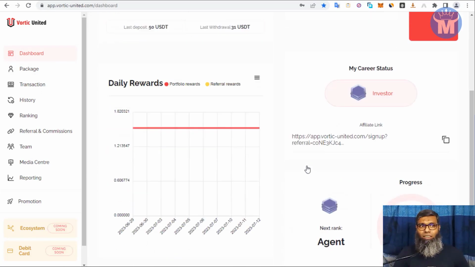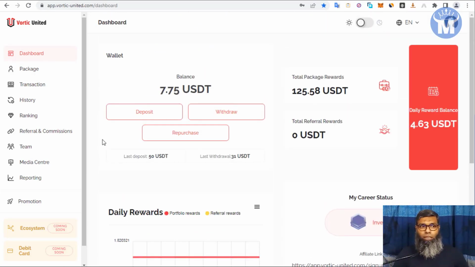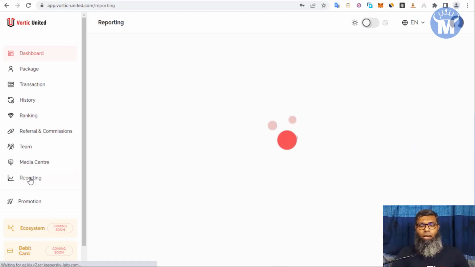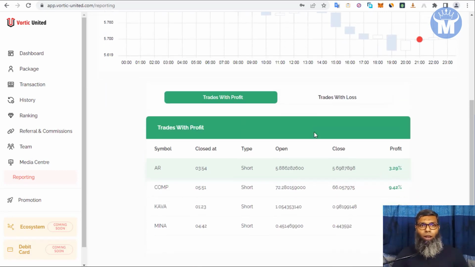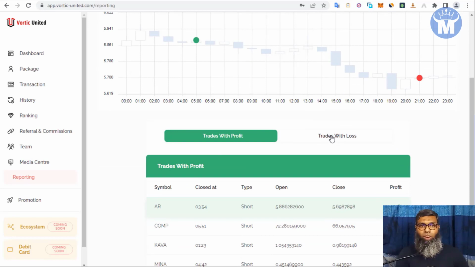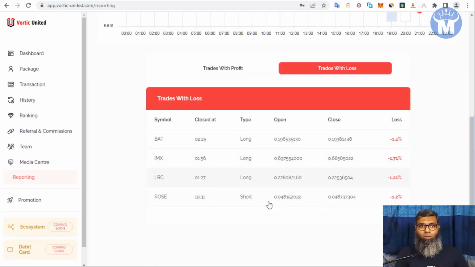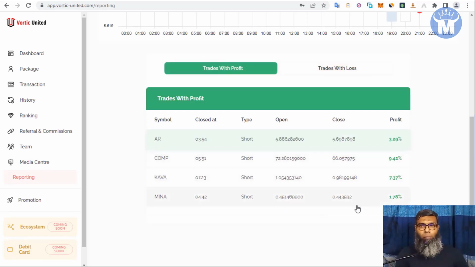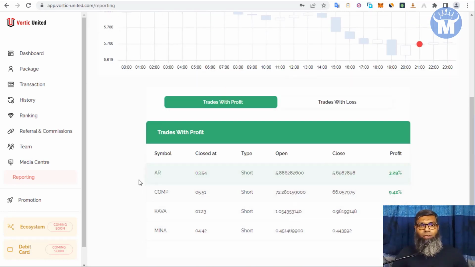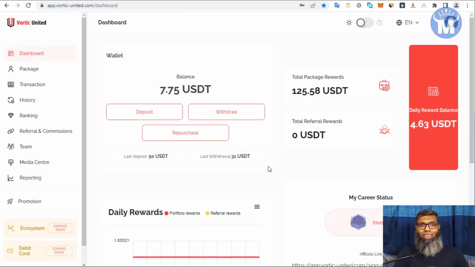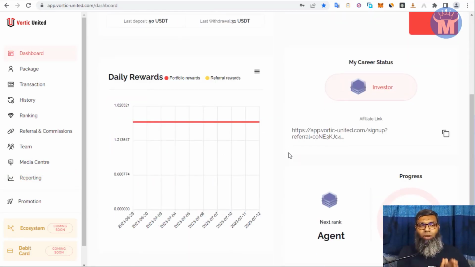They are totally transparent. If you go over to their reporting sections, Vortic is a site that trades cryptocurrency and forex, and they just put their records here. You can see the losses and profits all in front of you. The trades they lost, you can see the amount they lost, and the trades with profit, you can see how much they profit. Every week they update this, and this is a purely transparent system. And obviously, if you watch my previous videos about Vortic, this guy Jensen is really transparent.